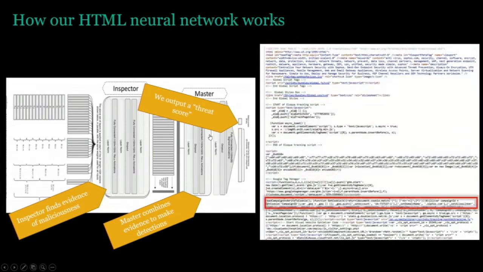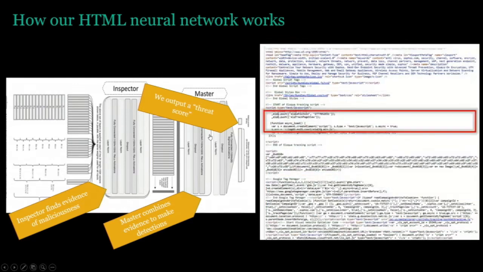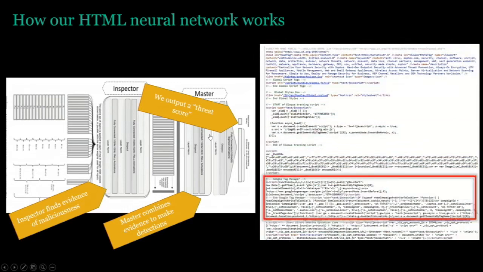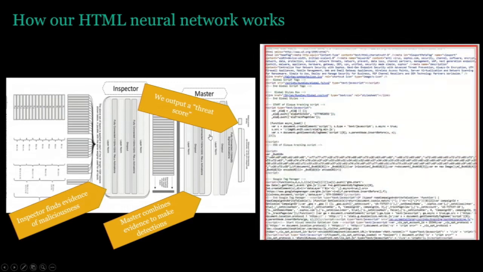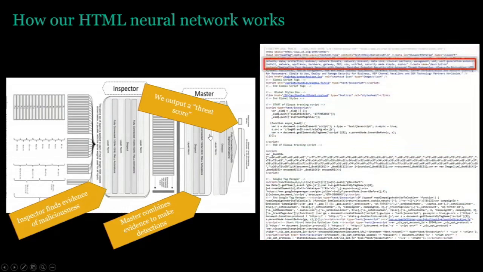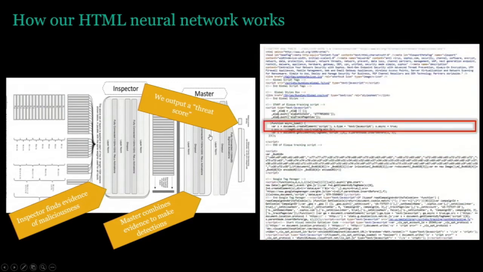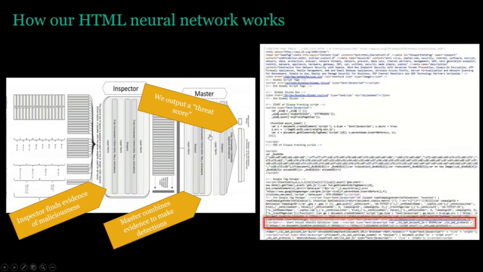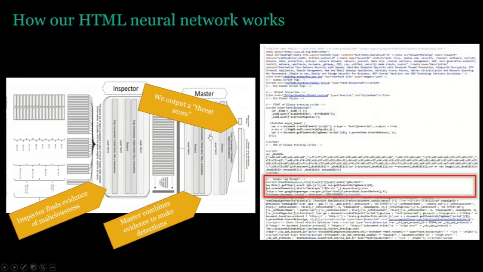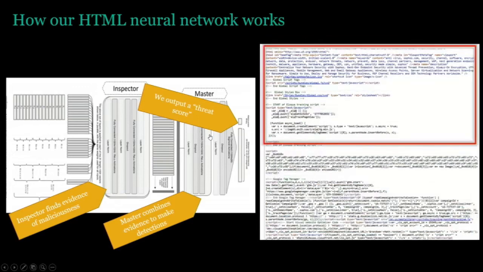We're not parsing out the DOM or any of these kinds of things. The neural network is figuring out structure itself and identifying good ways of detecting malicious HTML pages. We find that this technology works far, far better than blacklists and signatures, at least in our internal context. We have a paper on this. Let me know if you're interested.